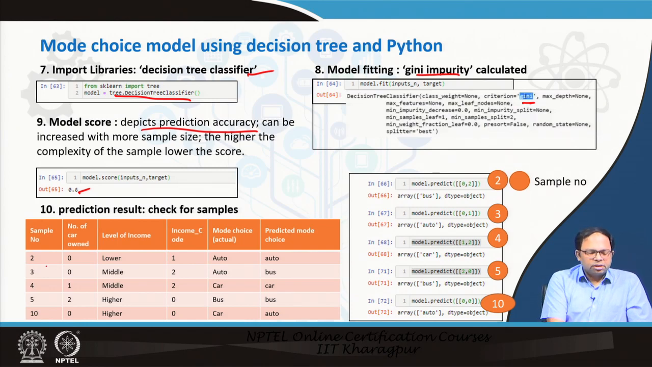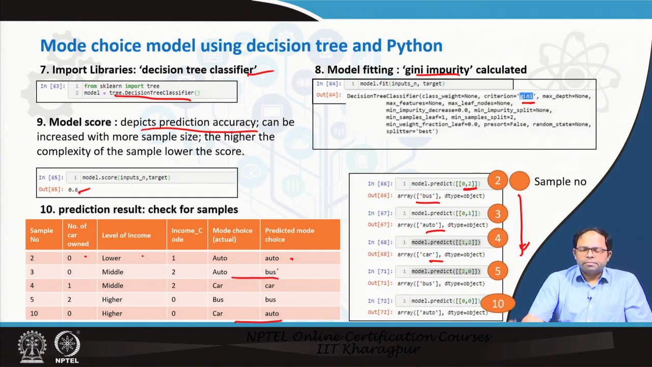You can see that for sample number 2, cars owned is 0, income level is lower, mode choice is auto, and it has predicted auto correctly. So, this is where the prediction is done. For this particular sample we are getting a prediction of bus, and then for auto we are getting a prediction of auto, and so on. This is how we can get the predictions from the decision tree, and we can see that most of them are correctly predicted. This one is not correctly predicted, and this one is also not correctly predicted.